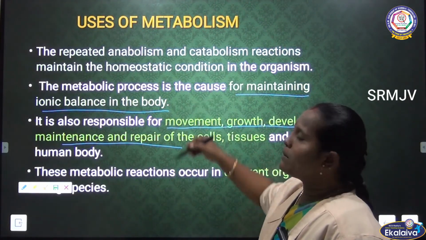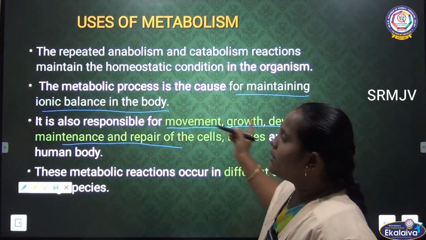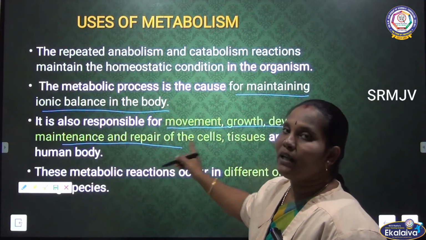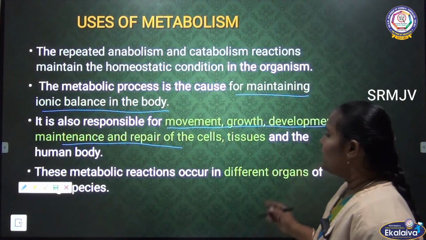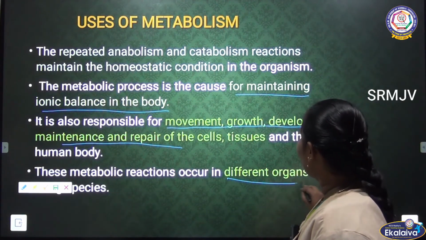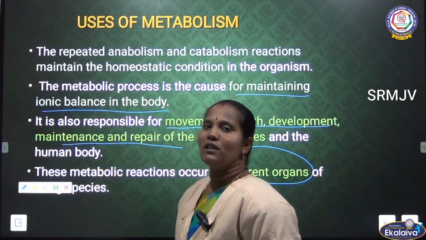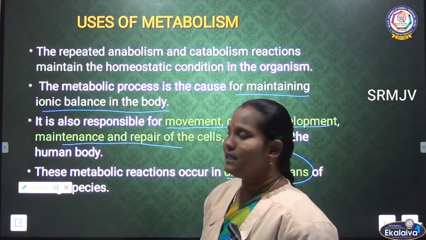So these are the uses of metabolism: movement, growth, development, maintenance and repair of the cells and tissues. Apart from this, metabolism reactions occur in different organs of the species. So these are the uses of the metabolism process in our body.